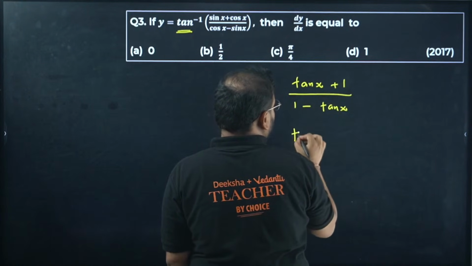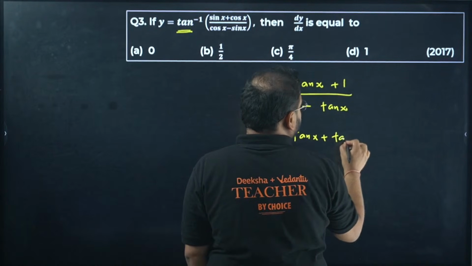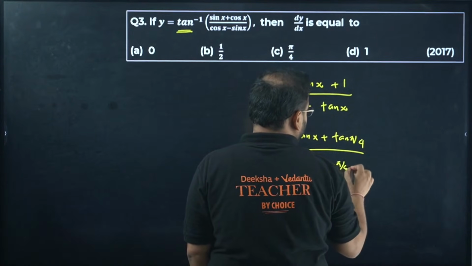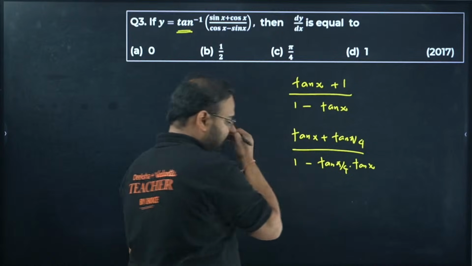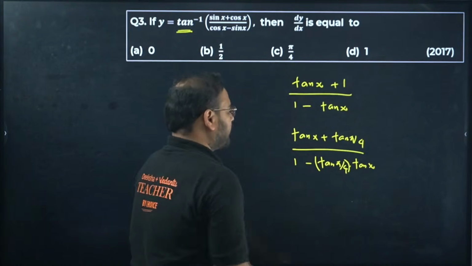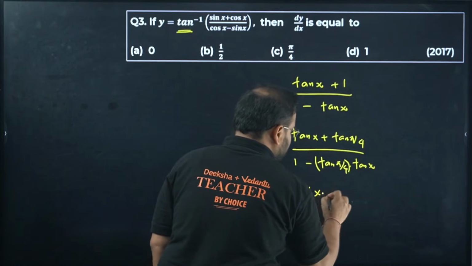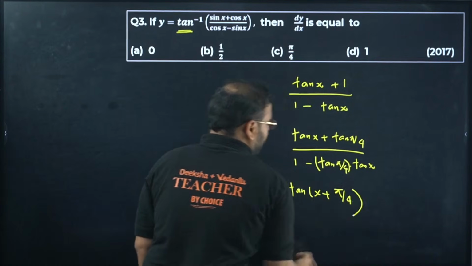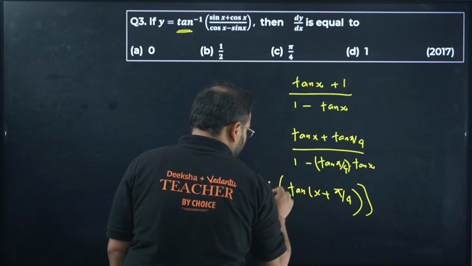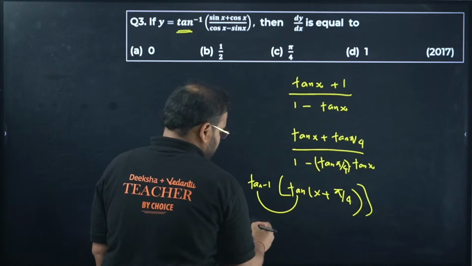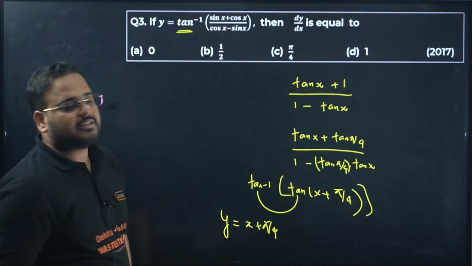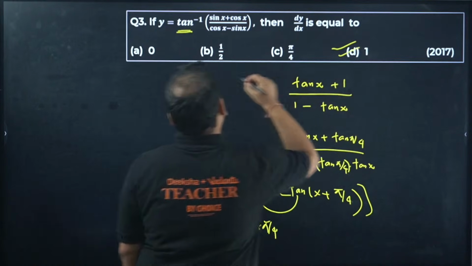This is a formula. If you remember, tan x plus tan pi by 4 by 1 minus tan pi by 4 into tan x, right? Nothing is there, means I can write tan x into 1, and that 1 is written as tan pi by 4. This formula becomes tan of x plus pi by 4, and outside what we have? We have tan inverse outside. Operate on each other. The answer will be x plus pi by 4 as the function y. Differentiate, you get the answer as 1.